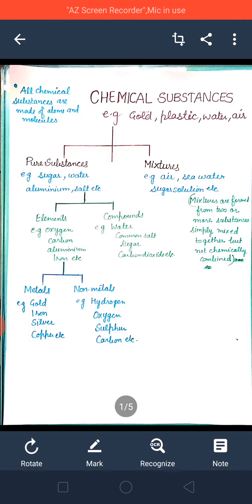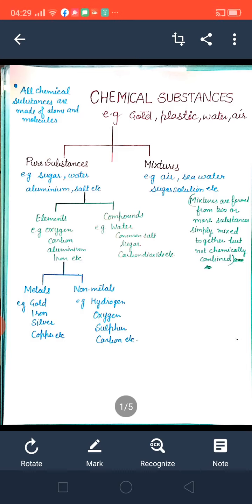Then elements, there are, beta, a total of 118 elements, and out of 118 elements only 92 are found in nature, and the most abundant found in nature are hydrogen and helium.